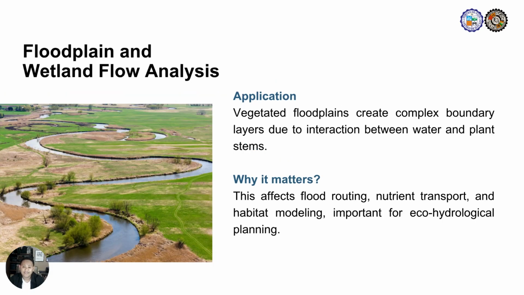Last example here is in vegetated floodplains and wetlands. The flow interacts with dense clusters of plants, stems, and roots, forming complex boundary layers. These interactions slow down the flow, increase turbulence, and create unique velocity profiles within the vegetation zone. This behavior significantly influences flood routing as water movement is delayed and redistributed. It also affects nutrient transport, sediment deposition, and habitat modeling for aquatic and riparian ecosystems.